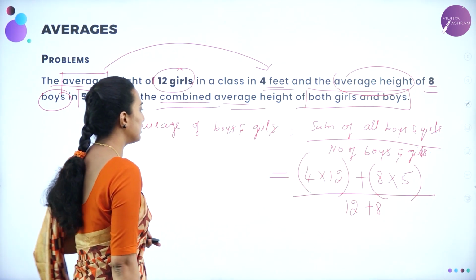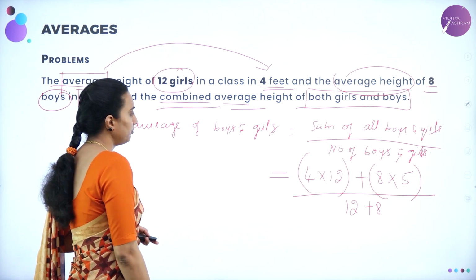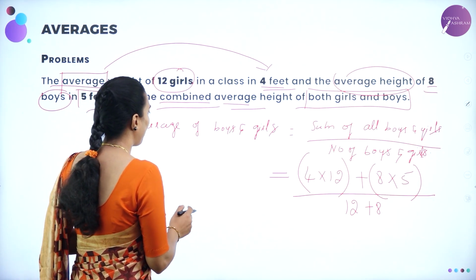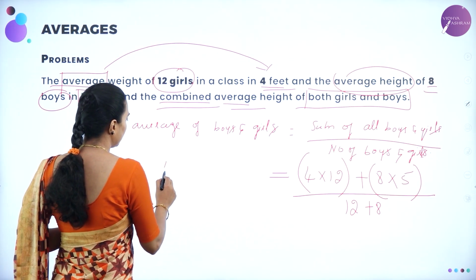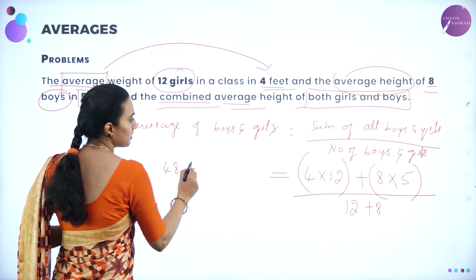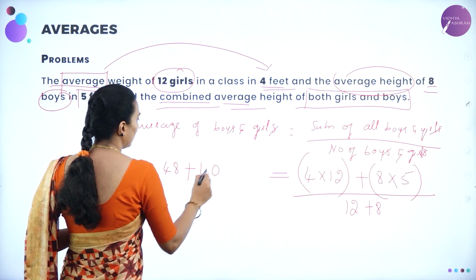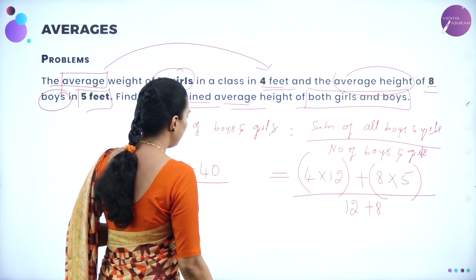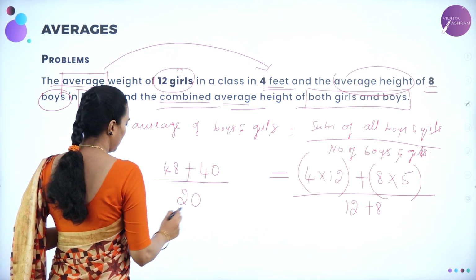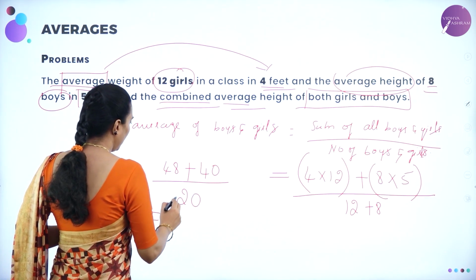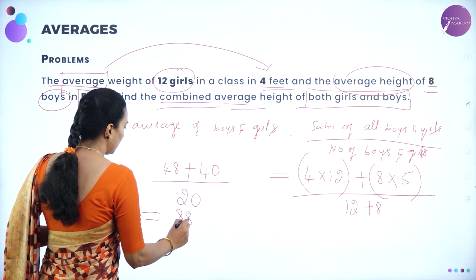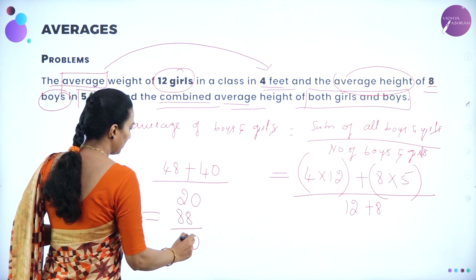Let me calculate this. 12 fours are 48, plus 8 fives are 40, divided by 12 plus 8, which is 20. That equals 88 divided by 20.